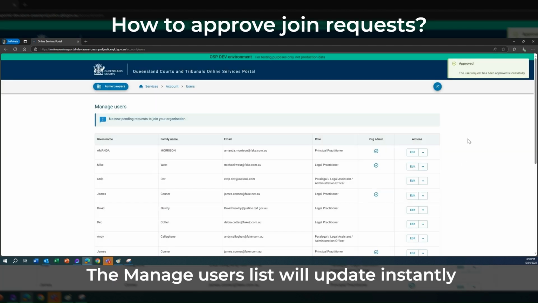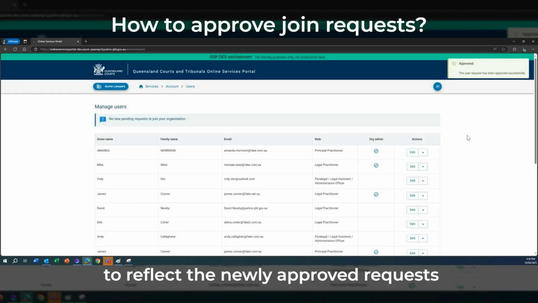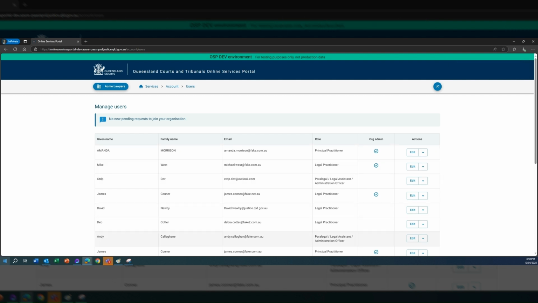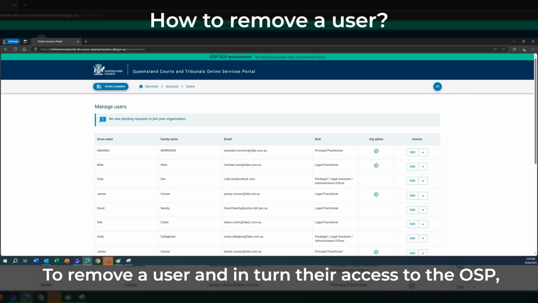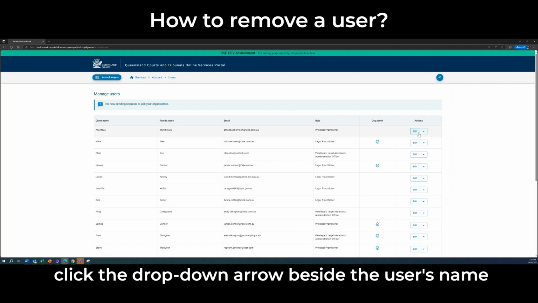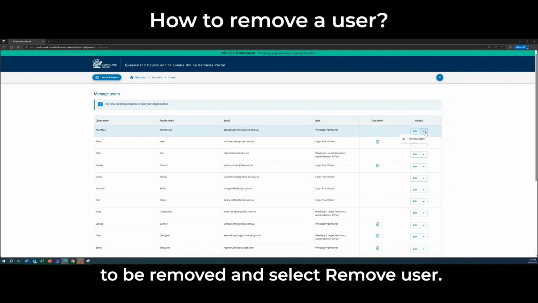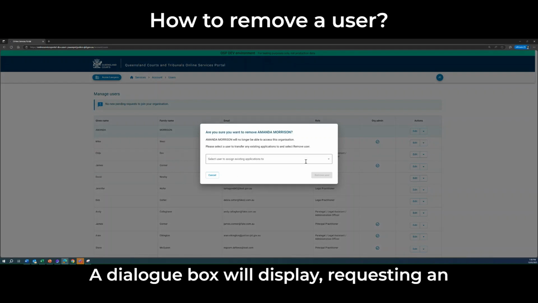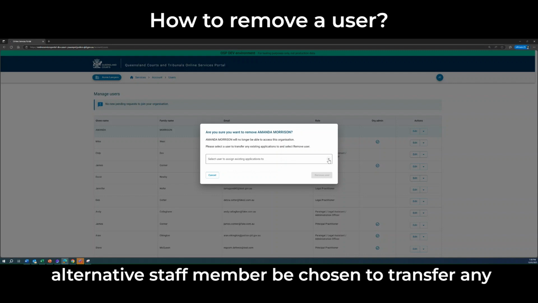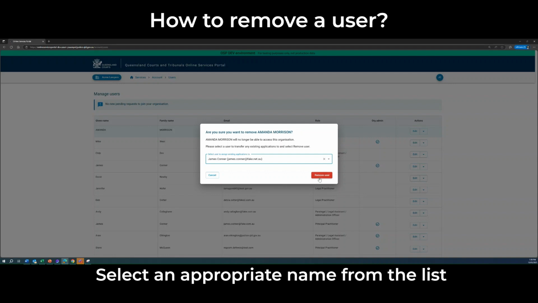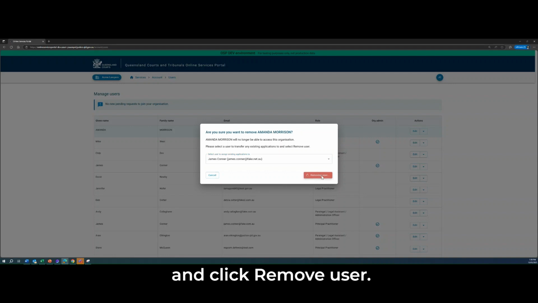The Manage Users list will update instantly to reflect the newly approved requests, who will have access to the OSP immediately. To remove a user, and in turn, their access to the OSP, click the drop-down arrow beside the user's name to be removed, and select Remove User. A dialog box will display, requesting an alternative staff member be chosen to transfer any existing applications to. Select an appropriate name from the list, and click Remove User.